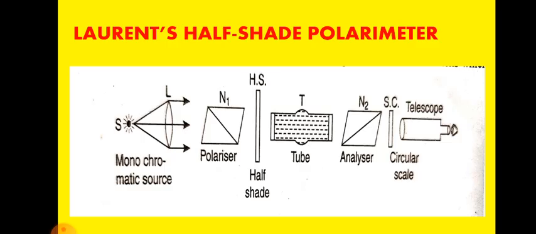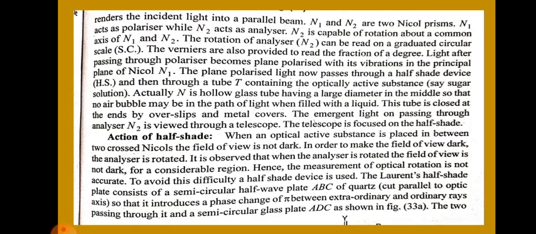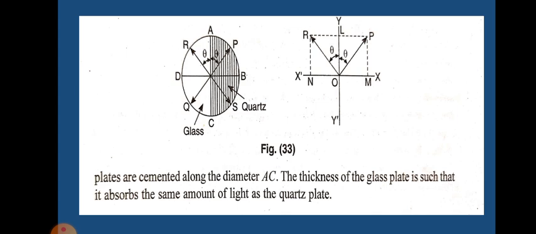Next, the action of the half-shade. When an optically active substance is placed between two crossed nicols, the field of view is not dark. So in order to make the field of view dark, the analyzer is rotated.